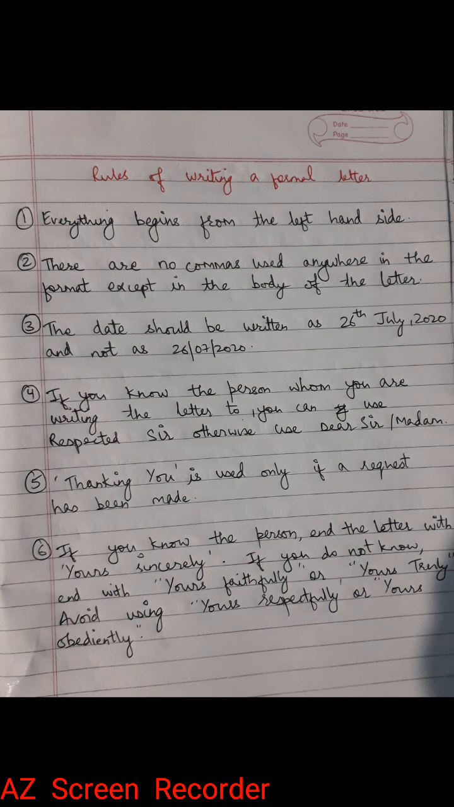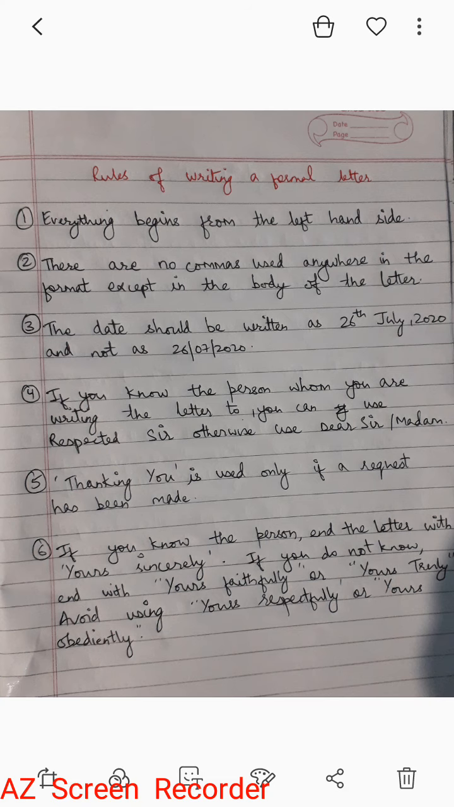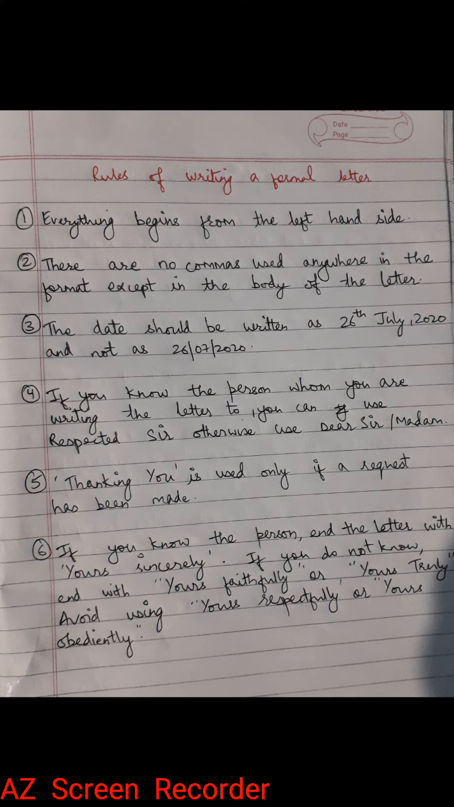Whatever you write, that is the salutation, the date, the subject, the subscription, everything should be on the left hand side. This is the box format that we follow nowadays, and there are no commas used anywhere in the format except in the body of the letter. Students have the habit of using commas when they write an application, after the principal, after the name of the school. No comma is used. While writing a formal letter, you don't use commas in the format or the salutation. You use commas only in the body of the letter if needed.